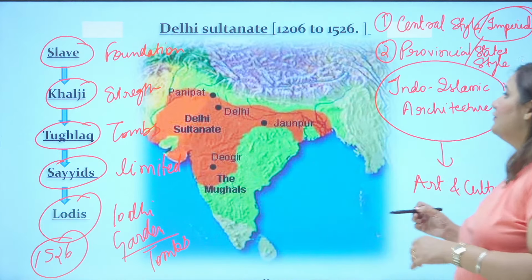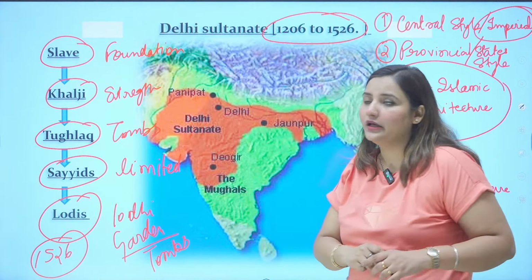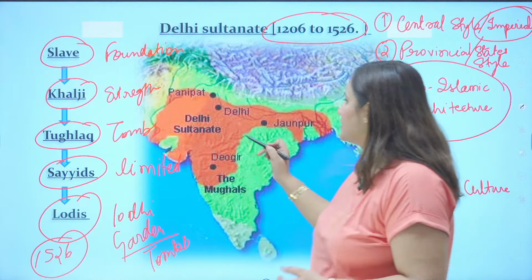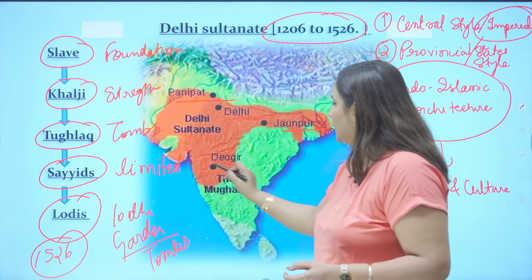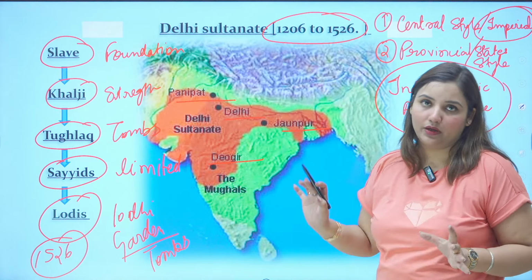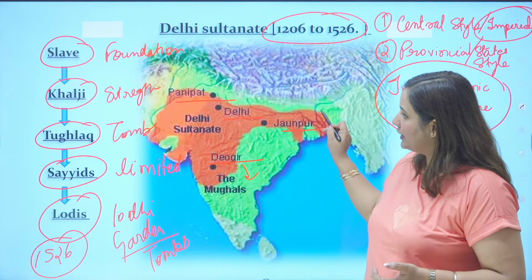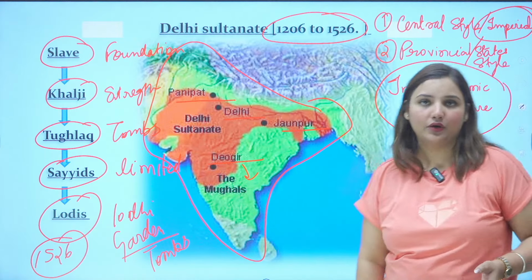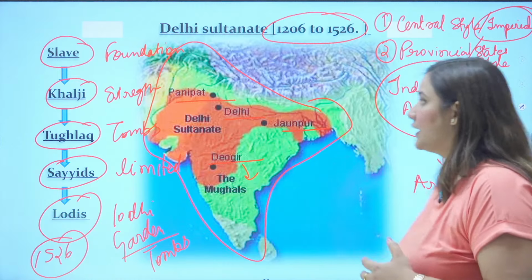So, when I talk about Delhi Sultanate, from 1206 to 1526 AD, this Delhi Sultanate was there. The important locations which we need to understand are Panipat, Delhi, Jaunpur, Devgiri. Later, when the Mughals came, they penetrated into the deep south and captured the entire area. So, Mughals had a greater zone of control than the Delhi Sultanate. But first we will start from Delhi Sultanate.